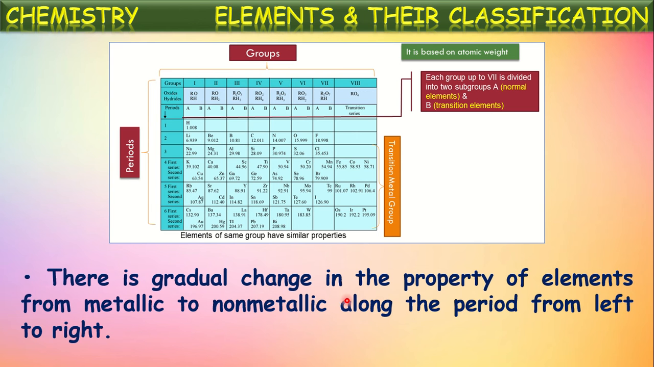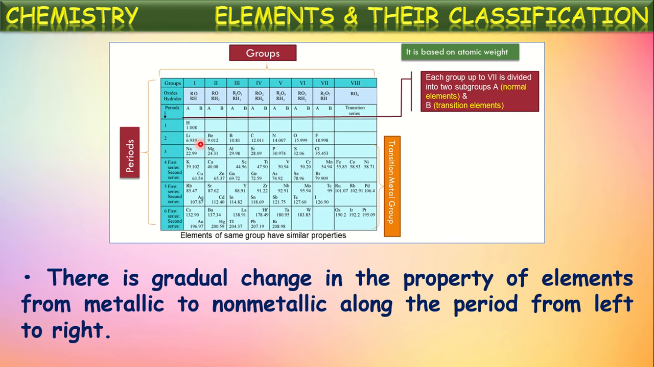There is a gradual change in the property of elements from metallic to non-metallic along the period from left to right in this periodic table. If we observe the extreme left side of this periodic table, metals are there. And as we move from left to right in any period, metallic properties are transitioning to non-metallic properties. Means metallic properties decreasing, non-metallic properties increasing.